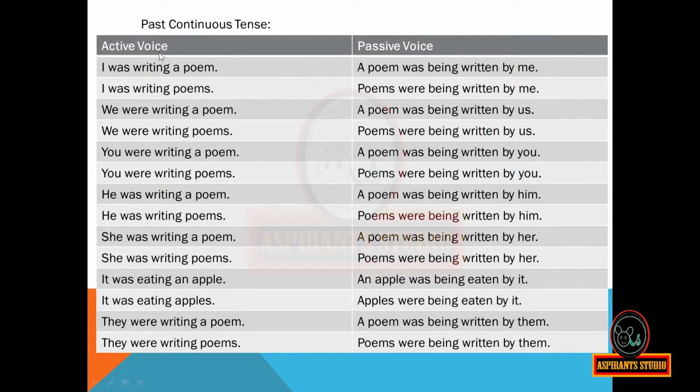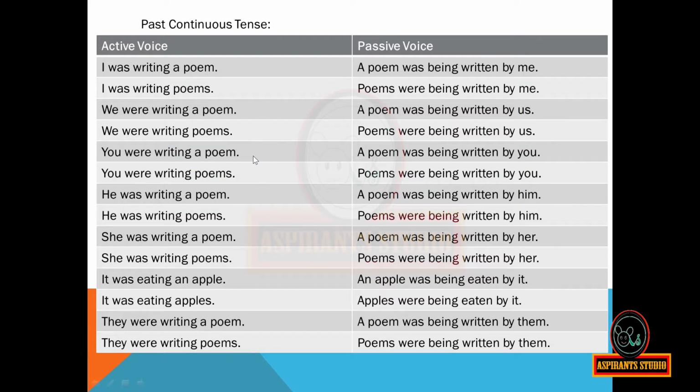When the active voice is in the past continuous tense, that is, I was writing a poem, then the passive voice will be, a poem was being written by me. I was writing poems. Poems were being written by me. We were writing a poem. A poem was being written by us. We were writing poems. Poems were being written by us.